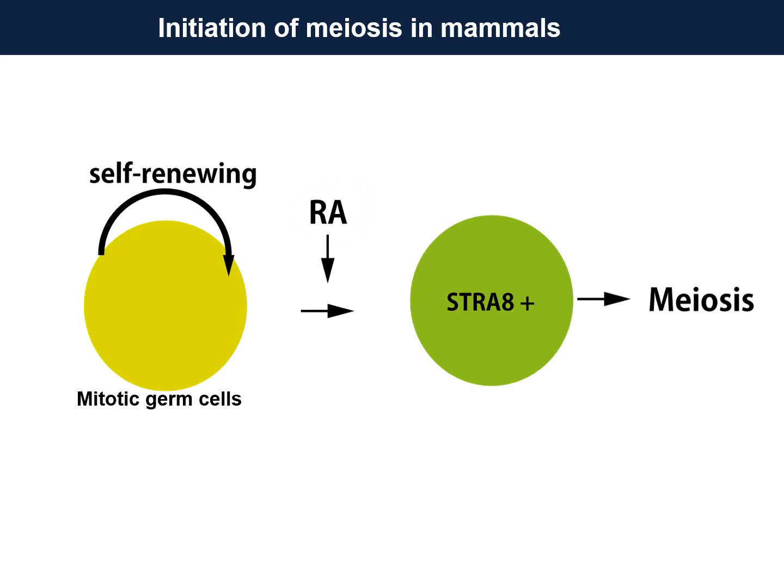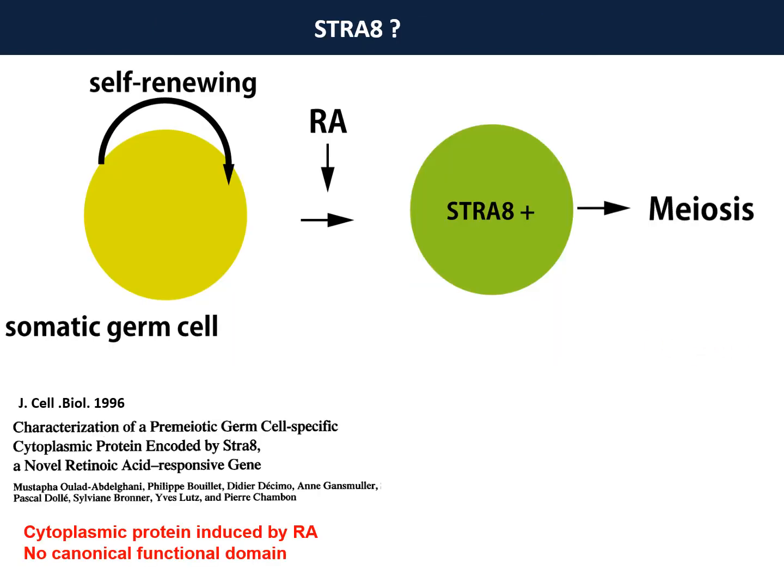Upon the stimulation by retinoic acid, germ cells transiently express STRA8, then enter into meiosis. STRA8 was originally identified as a cytoplasmic factor, which is induced by retinoic acid, but there is no canonical domain in STRA8 protein.